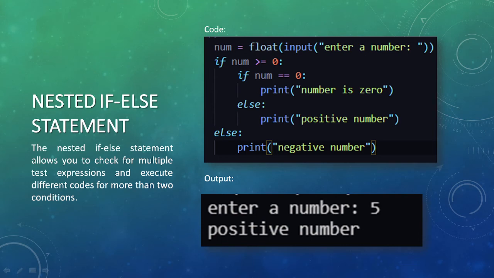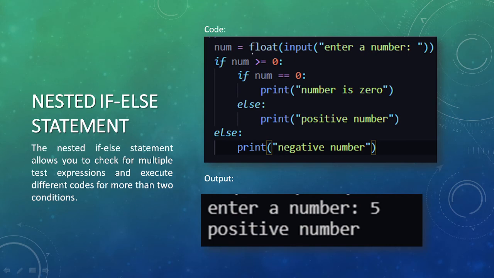Here, see, the indentation matters a lot. This else belongs to the outer if and this else belongs to the inner if. The indentation has to be kept in mind. We are entering a number. The number entered is 5.